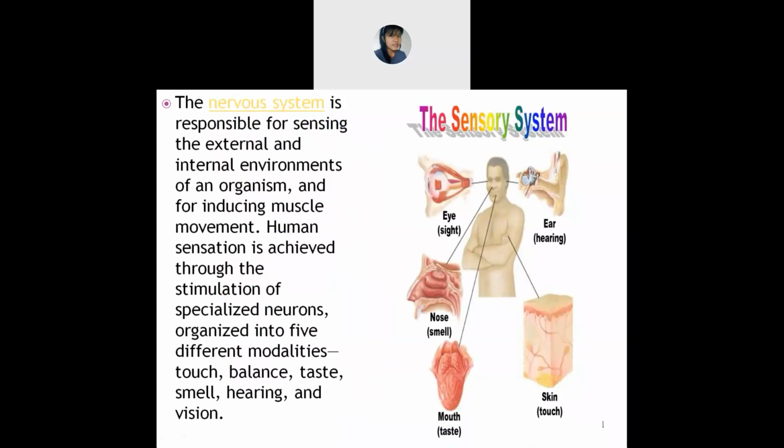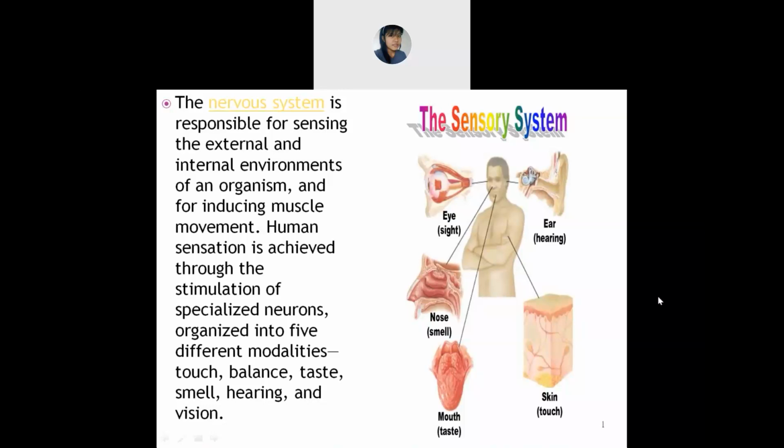Internal environment means what is occurring within you, inside your body. Understand? For example, you are having a headache or a stomachache, and so on. These are the internal things occurring in your body.